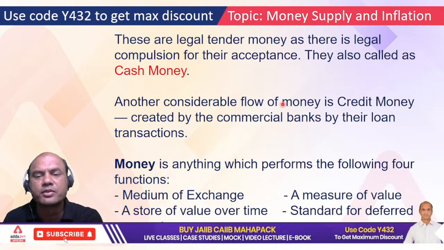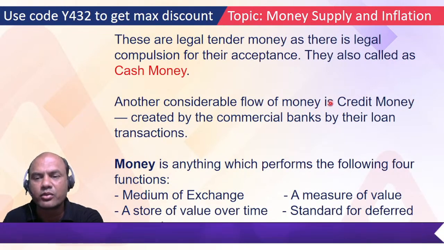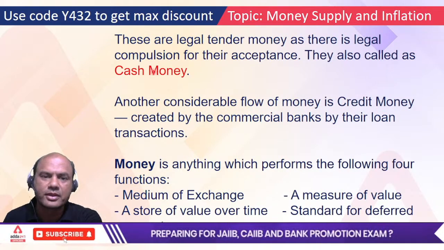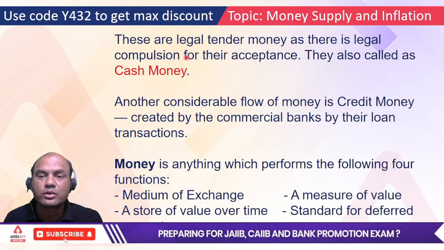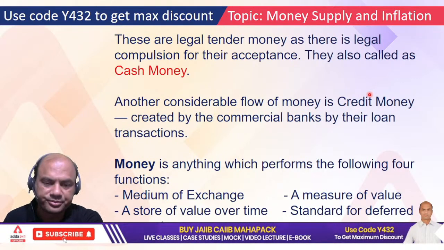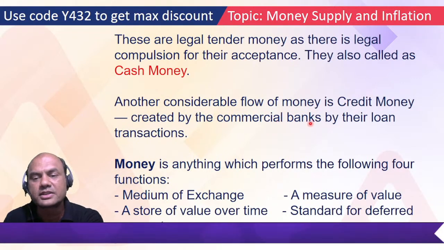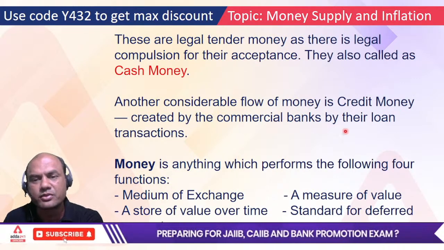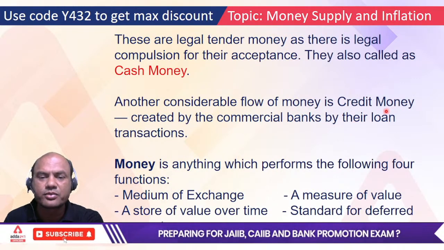Another considerable flow of money is credit money. Now what is credit money? See here, there are two types of money. One is cash money, that is the notes, and the other is credit money, that is created using CRR and repo. It is created by commercial banks through loan transactions. What are these loan transactions of commercial banks?